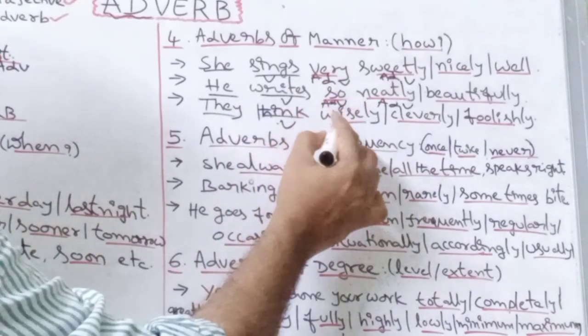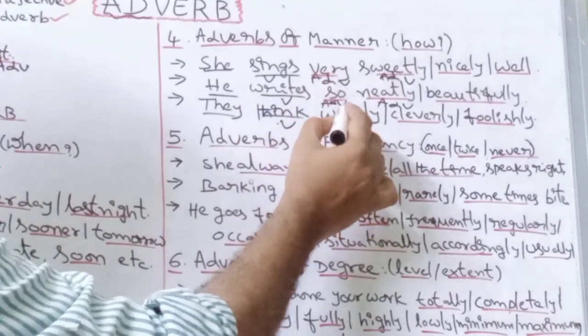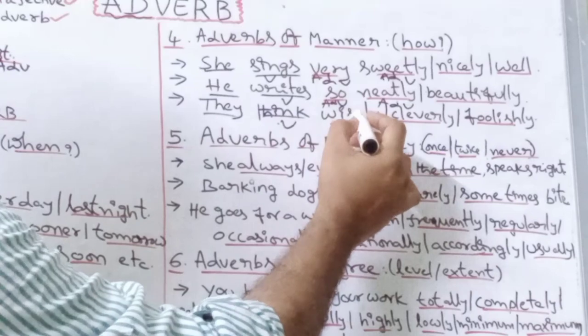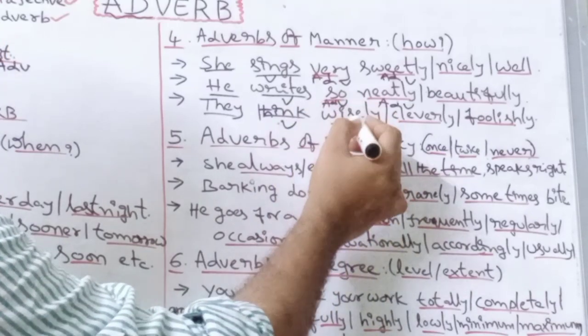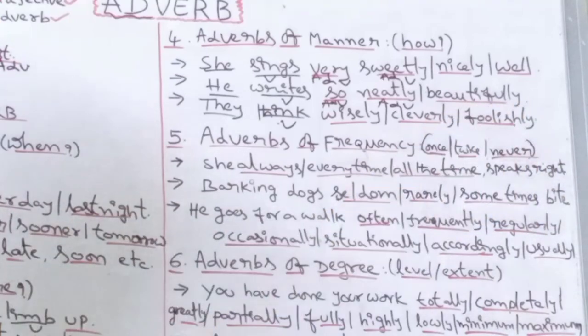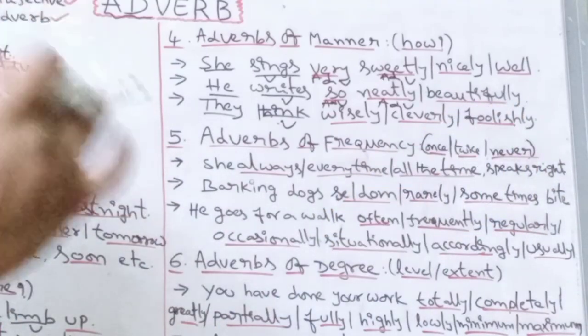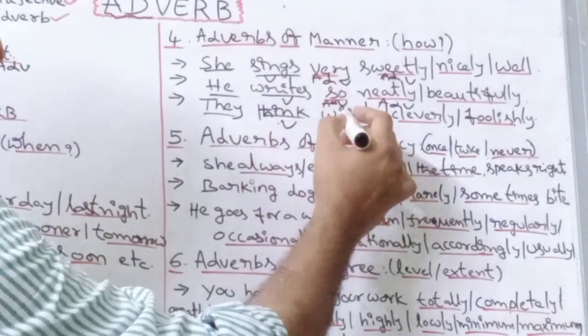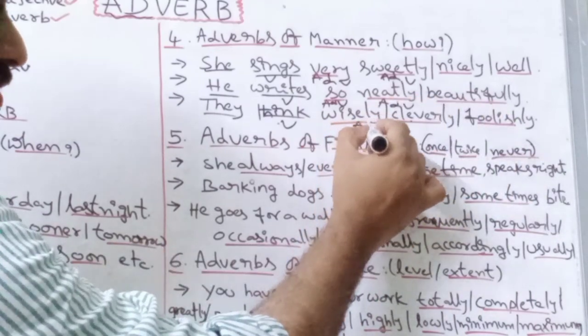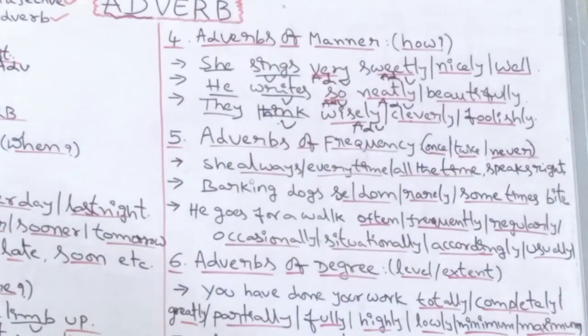That's why the existence of an adverb is just because of the presence of a verb. That's the meaning. In other words, they think wisely. How do they think? Wisely, cleverly, nicely, foolishly, talentedly. So accordingly, these words wisely, cleverly, foolishly become adverbs by qualifying the verb.